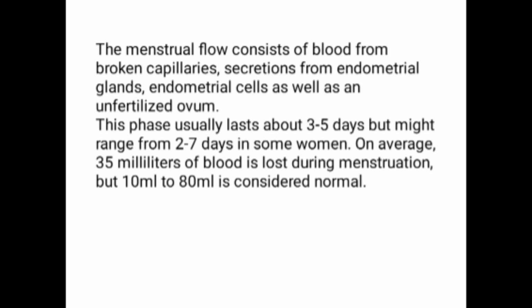The menstrual flow consists of blood from broken capillaries, secretion from endometrial glands, endometrial cells as well as the unfertilized ovum. This phase usually lasts about 3 to 5 days but might range from 2 to 7 days in some women. On average, 35 milliliters of blood is lost during menstruation.